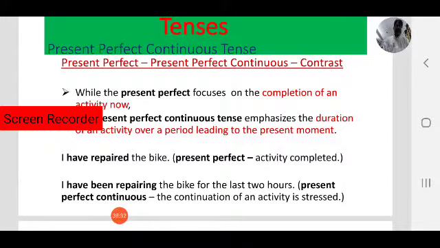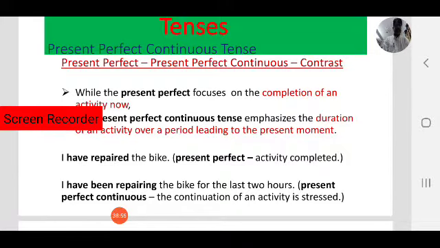Observe the sentence. I have been repairing the bike for the last 2 hours. It is in present perfect continuous tense. I have been repairing. That means I started repairing the bike 2 hours ago. I am still continuing. The repairing is still in progress. Not completed. Action not completed. That is in present perfect continuous.